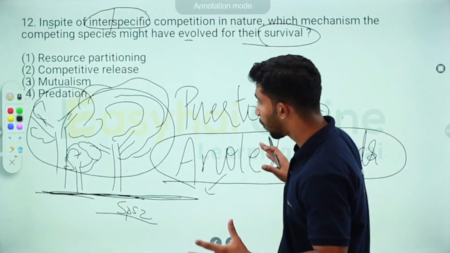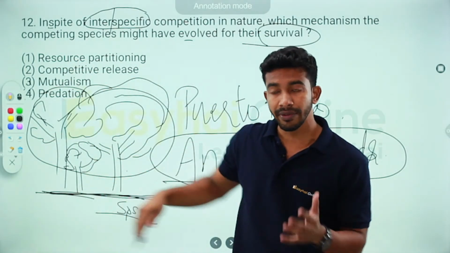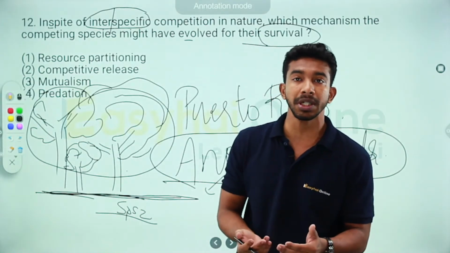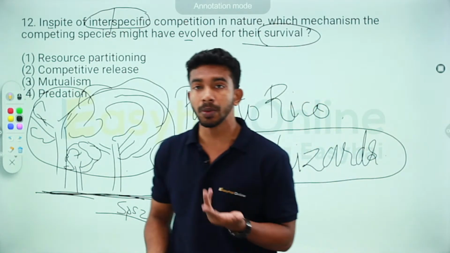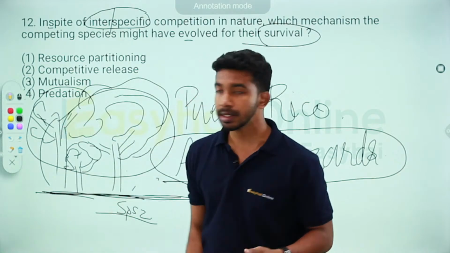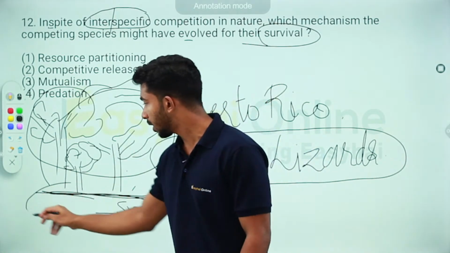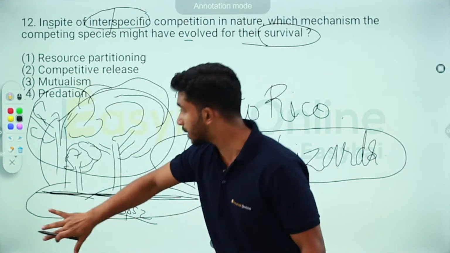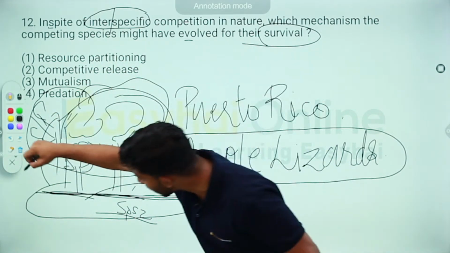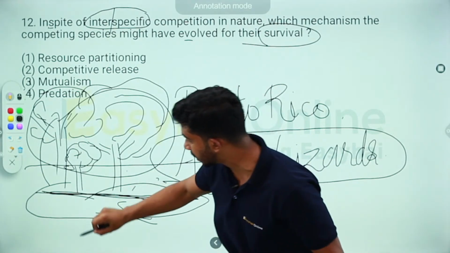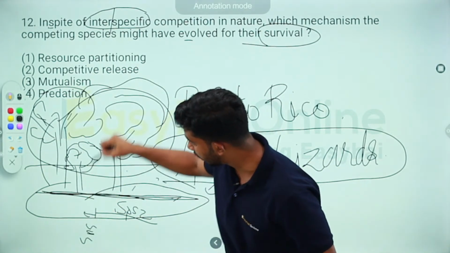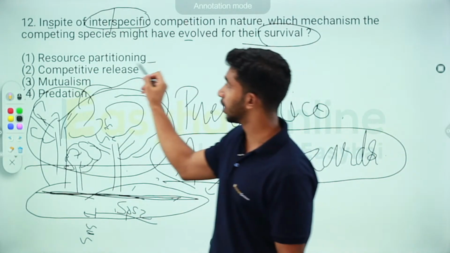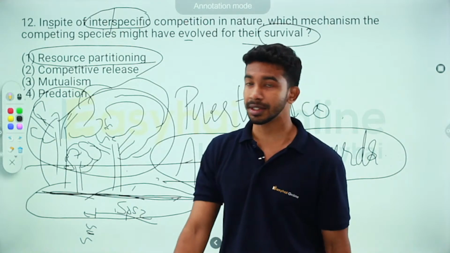Since both of them lived in the same place, they were coming in competition with each other. So what did they do? One species went up the trees and lived there, and the other species lived on the ground and foraged there. Now that is resource partitioning. This entire habitat was divided up between species 1 and 2 so that they both can survive. So we've understood the idea of resource partitioning.